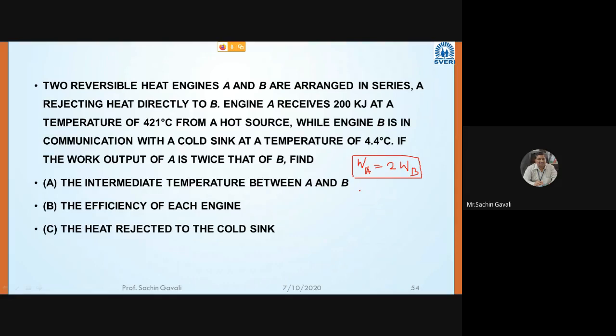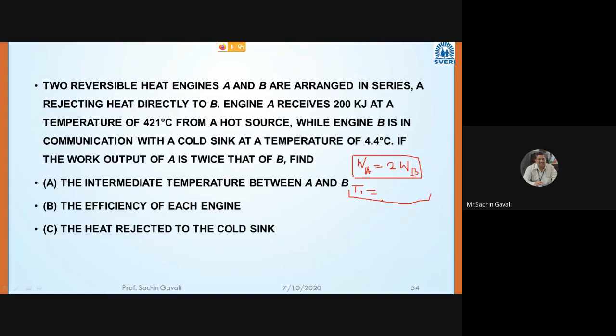Okay, so T1 is equal to what is T1 value? 421 plus 273.